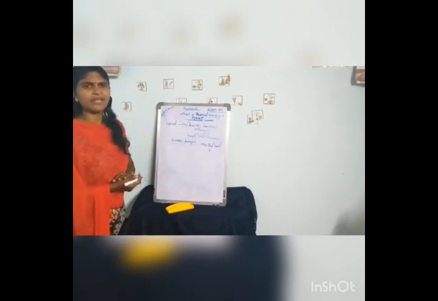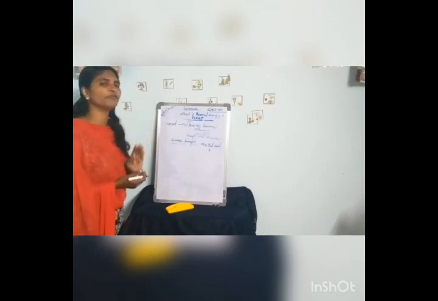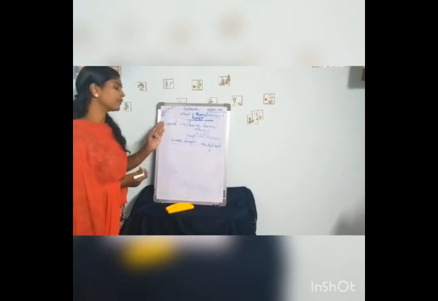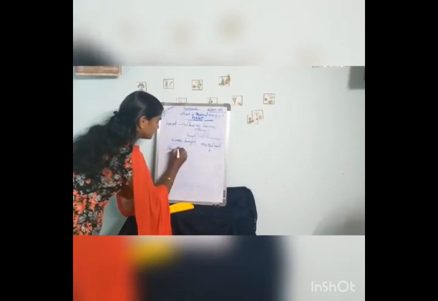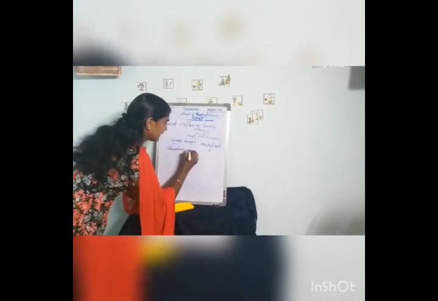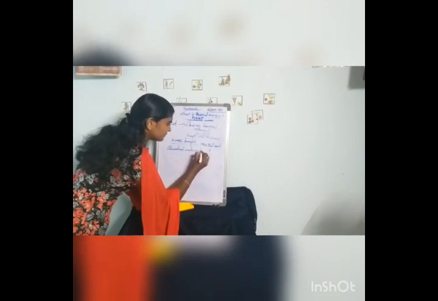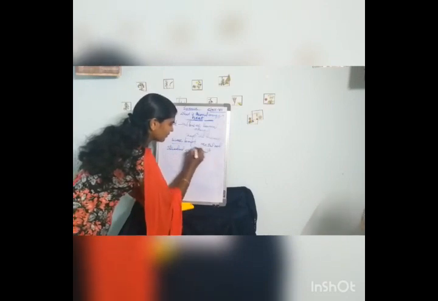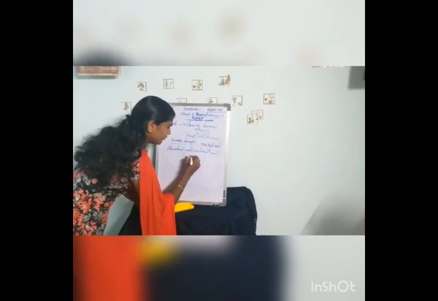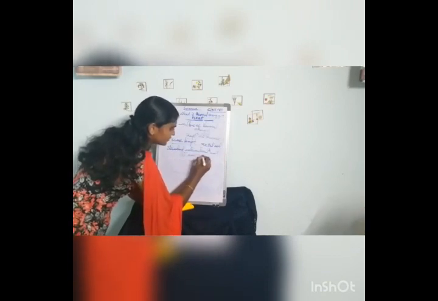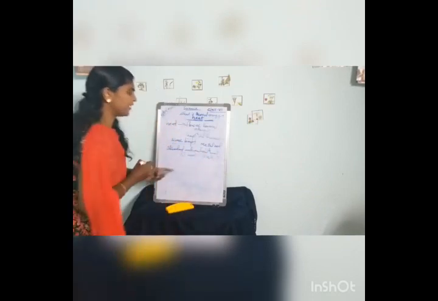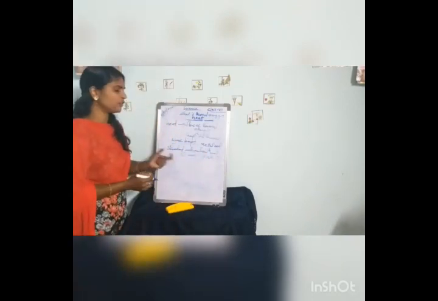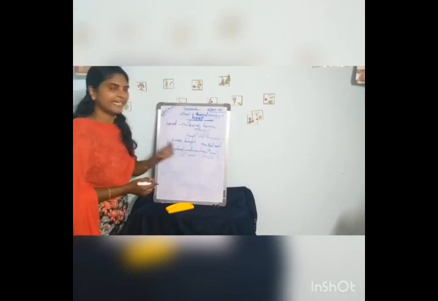Then how can we measure the amount of heat? For this we use a standard international unit, the SI unit. The SI unit of heat is the joule.